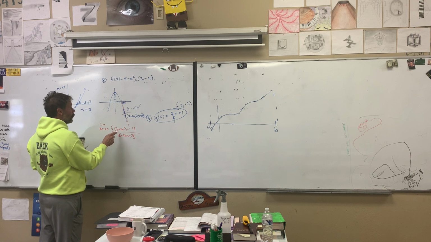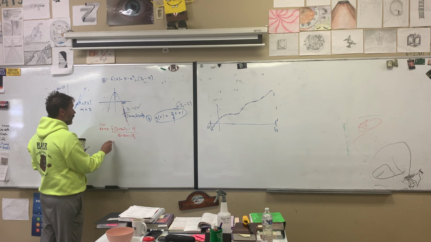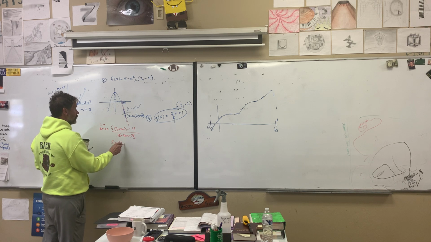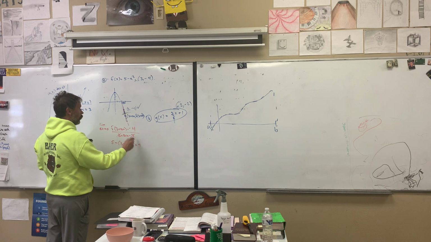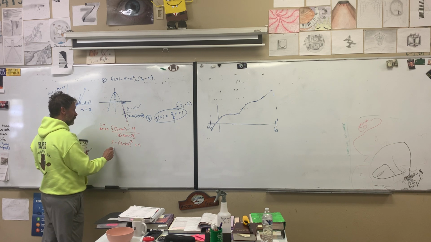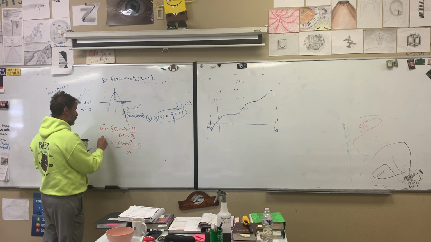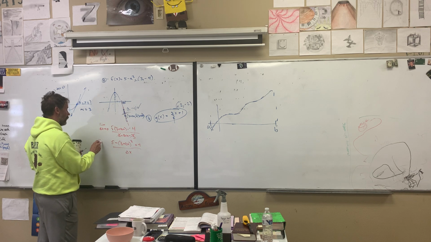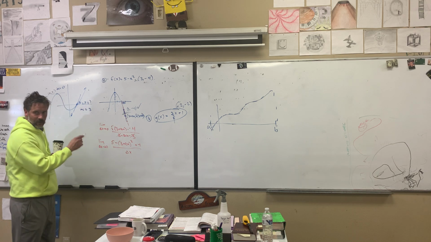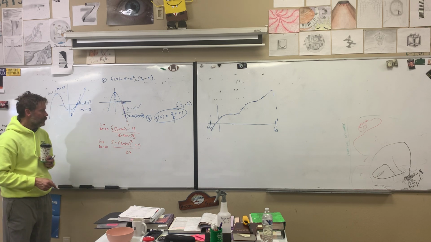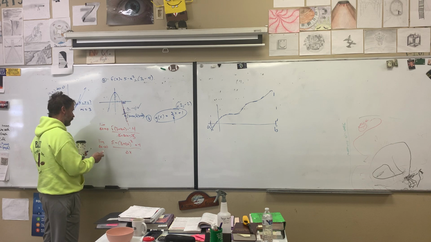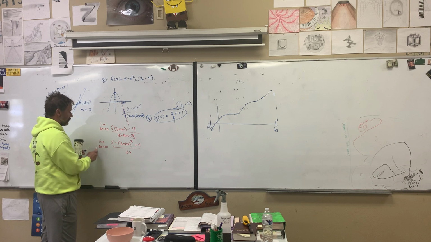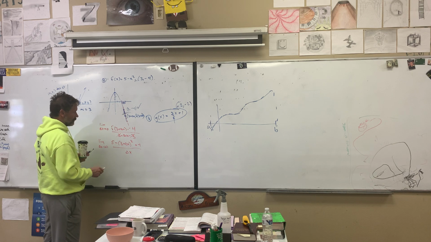Okay, so we plug that in: 5 minus (3 plus delta x) squared plus 4, because that's negative, and then all over delta x. This is still the limit. In a formal math class, the teacher might have you continue to write limit as delta x goes to 0. It depends what you do next year. Some of those things are not bad to do. Sometimes I get lazy with it.